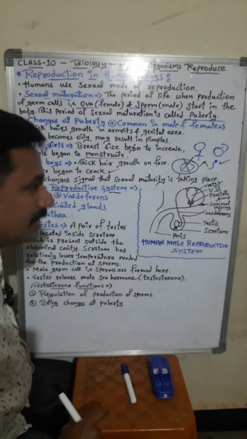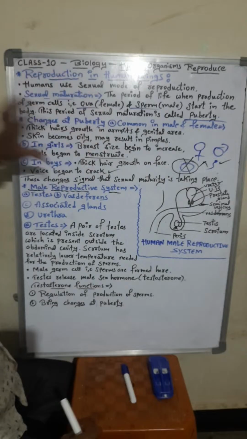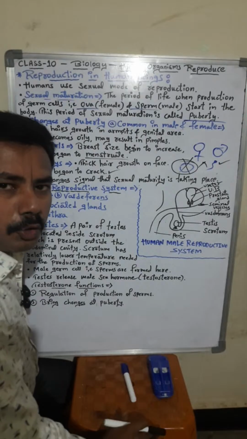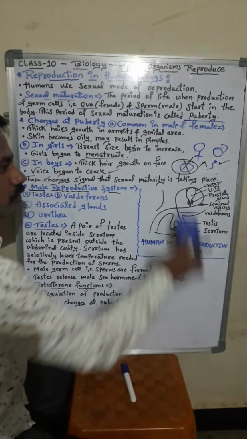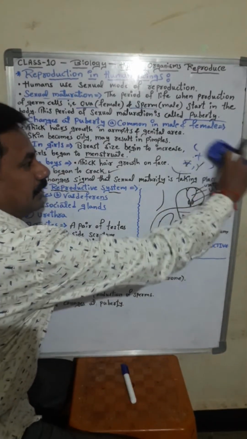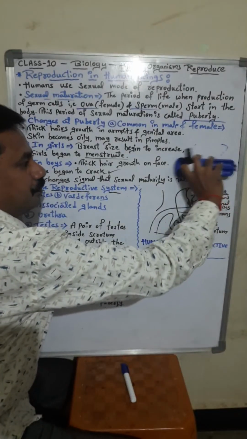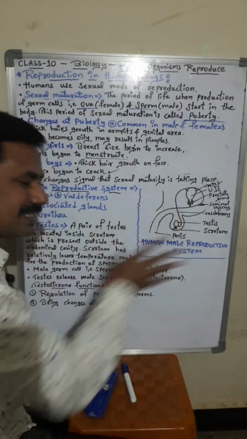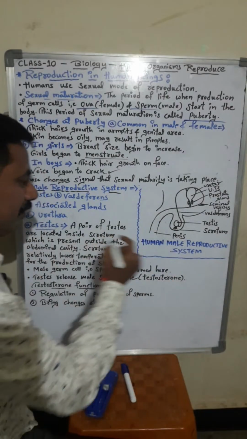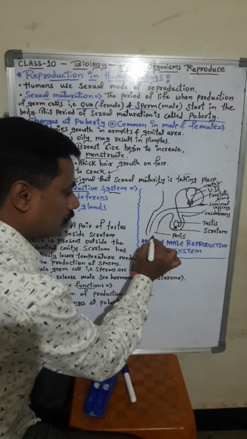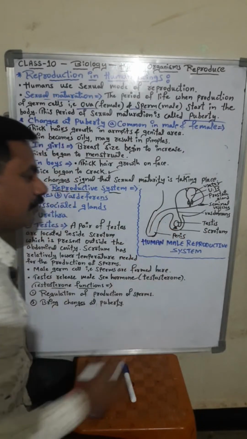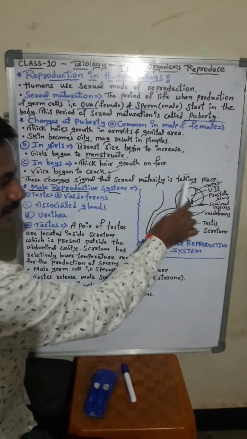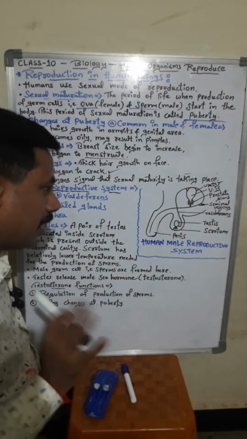So let's continue with today's other topic in reproduction in human beings. The first topic was regarding this one, and now the main topic: the male reproductive system. What are we going to study, students? The male reproductive system. First, we have to understand the diagram, then it will become very easy for you. So, this is the male reproductive system, you have to remember.